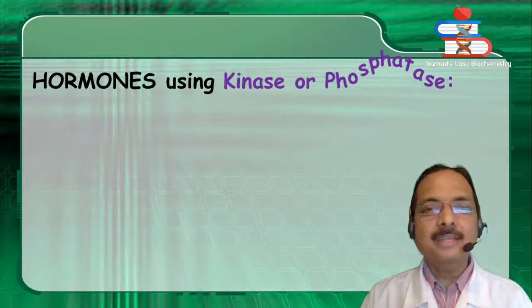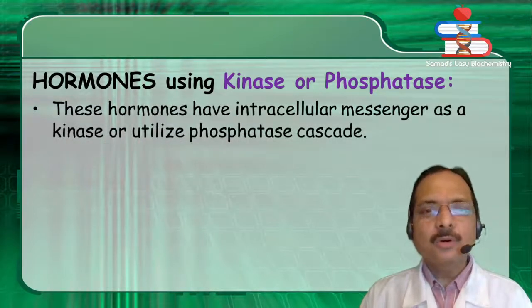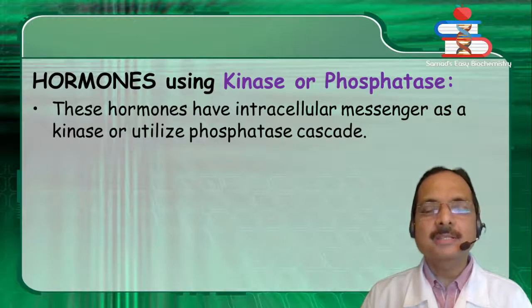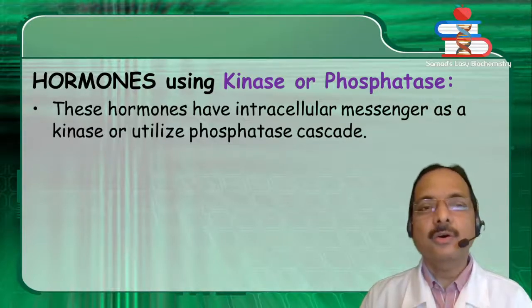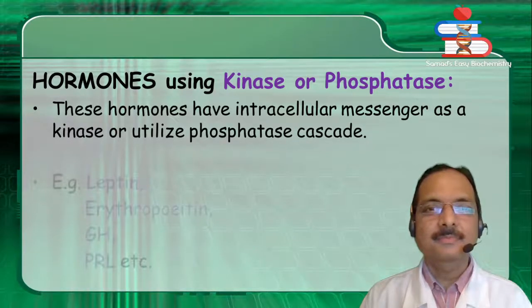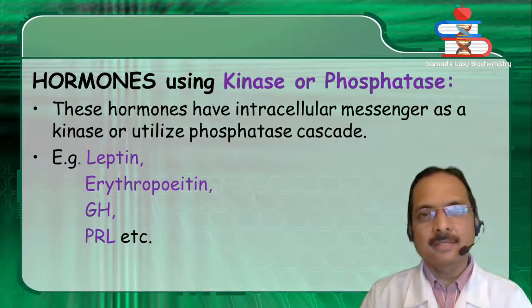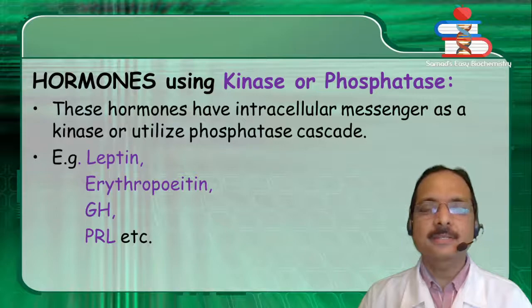Hormones using kinase or phosphatase. These hormones have intracellular messenger as a kinase or utilize phosphatase cascade. Example: leptin, erythropoietin, GH and PRL, that is growth hormone and prolactin, etc.